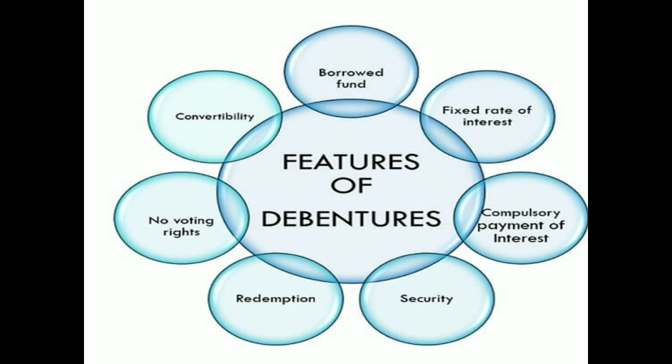Debenture holders will not be holding any voting rights. So there is no ownership. They cannot interfere in the business matters, internal matters. Convertibility. Debentures carry an option to convert. The debenture holders can convert their holdings fully or partly into equity shares after a specified period. So these are the features of debentures.